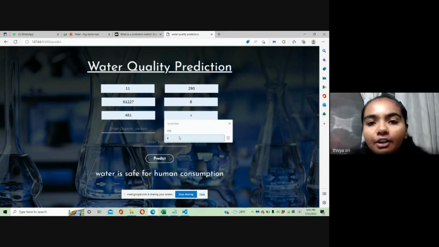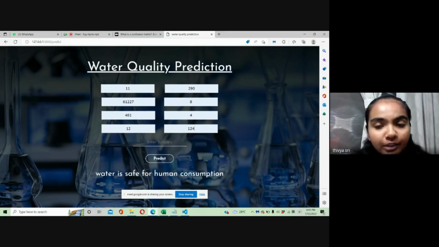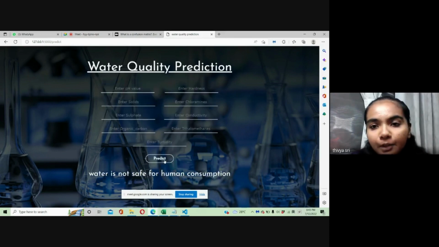So now I will continue with the second part of the output, which is water that is not safe for human consumption. The suitability of the water for drinking is determined based on the WQI, which is the Water Quality Index. According to the dataset, when the potability is 0, then the water is not safe for human consumption. So this is an example of water bodies extracted from river water at industrial areas.